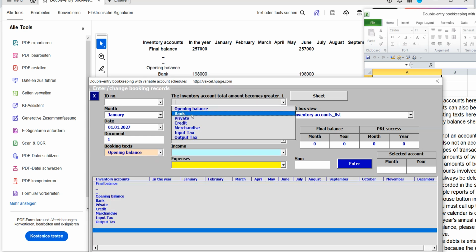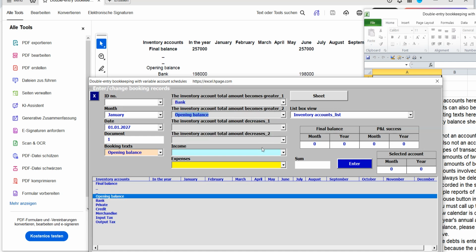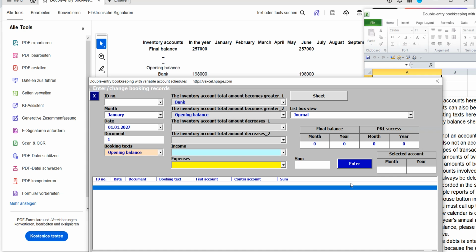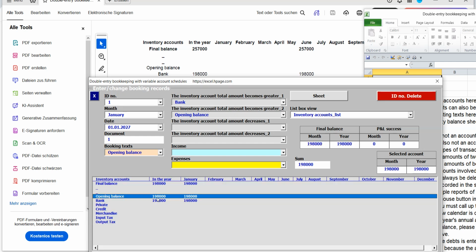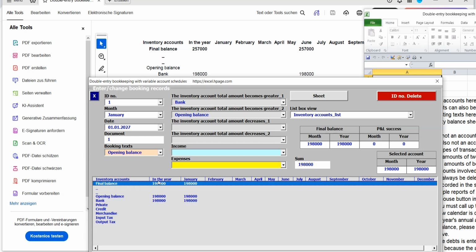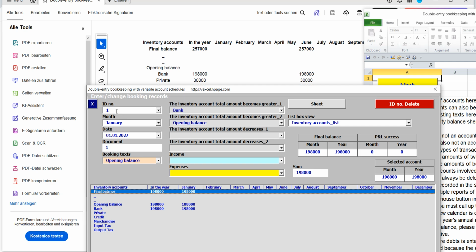Privates and opening balance. The private account contains liabilities that were credited to the bank account. This transaction represents an asset exchange. The balance of the private account increases, while the balance of the opening balance account decreases. The total amount in the final balance sheet also rises.